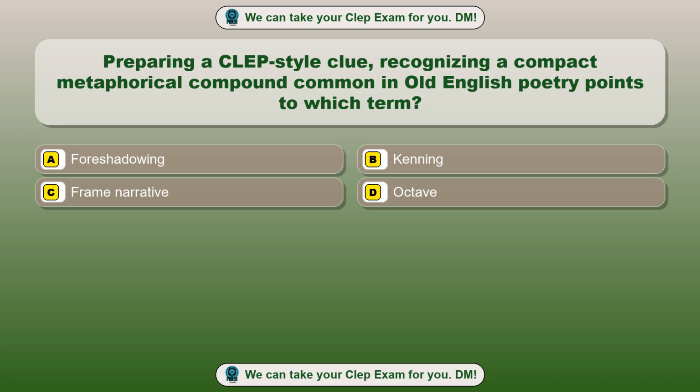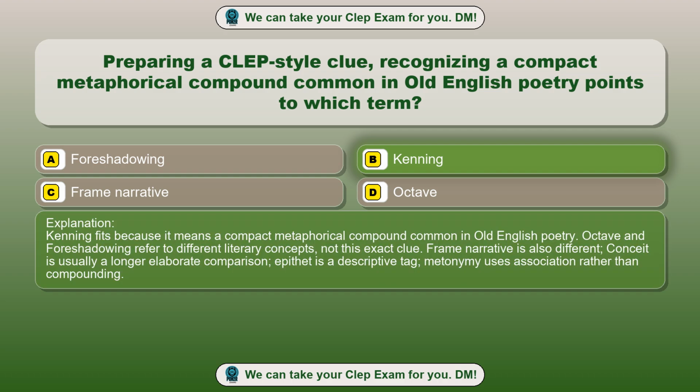Option A, foreshadowing. Option B, kenning. Option C, frame narrative. Option D, octave. The correct answer is option B, kenning. Kenning fits because it means a compact metaphorical compound common in Old English poetry. Octave and foreshadowing refer to different literary concepts, not this exact clue. Frame narrative is also different.